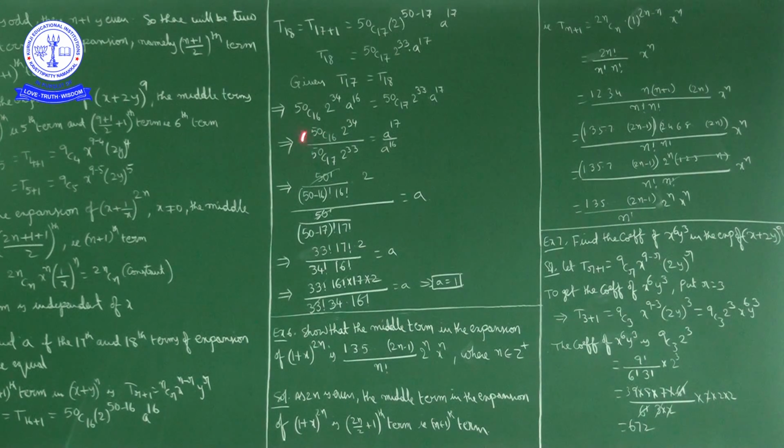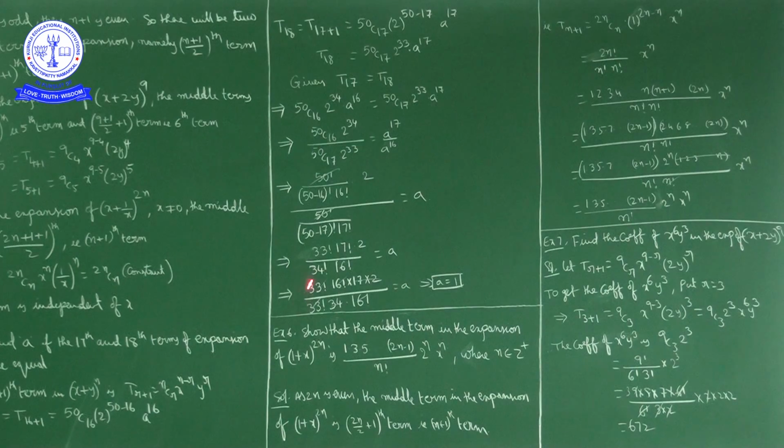Then 2 upon 50C17, nCr again, n factorial by n minus r factorial into r factorial, nothing but 50 factorial upon 50 minus 17 factorial into 17 factorial. So 50 factorial cancels, but this part comes to the numerator, that is 50 minus 17, 33 factorial into 17 factorial. Denominator is 34 factorial into 16 factorial.